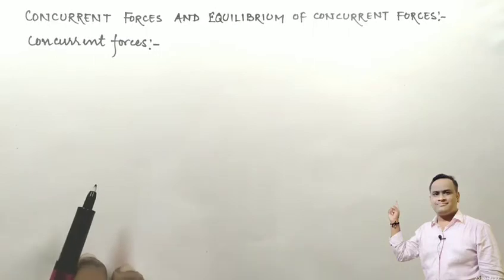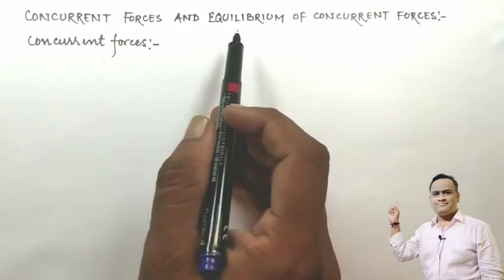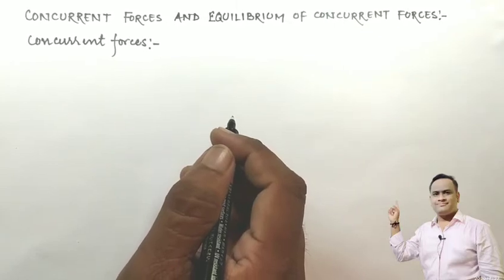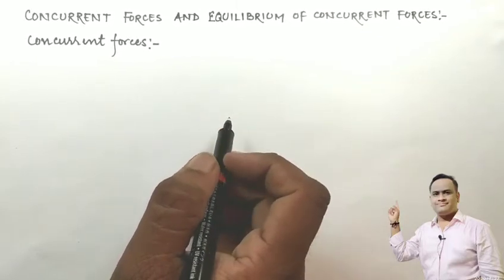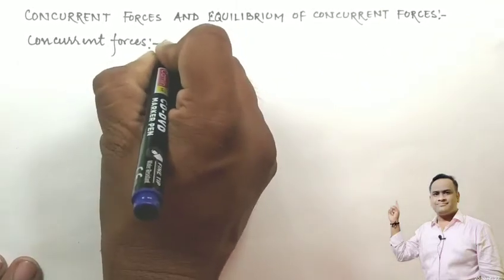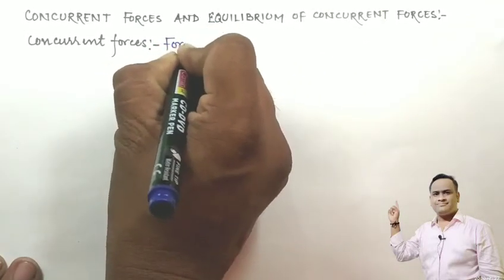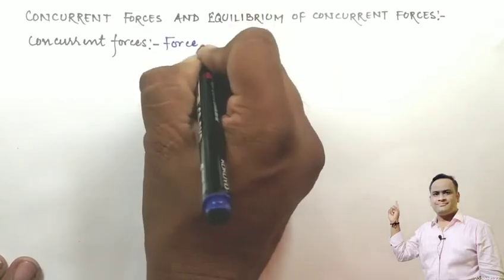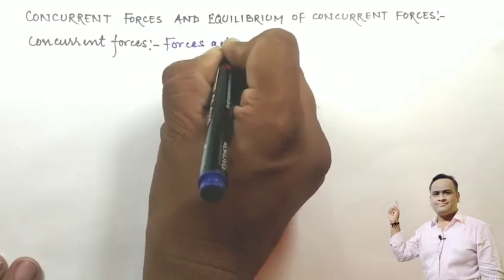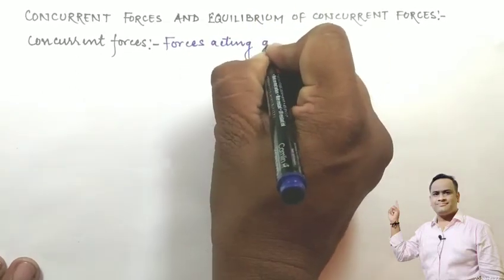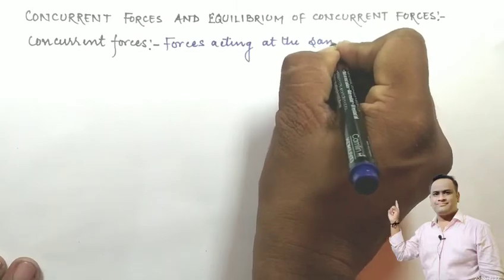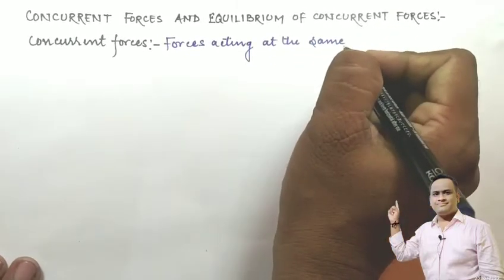Now we are going to discuss the concurrent forces and equilibrium of the concurrent forces. Before stating the whole topic, first we will discuss what we mean by concurrent forces. Forces acting at the same point, which means the origin of the forces is the same.